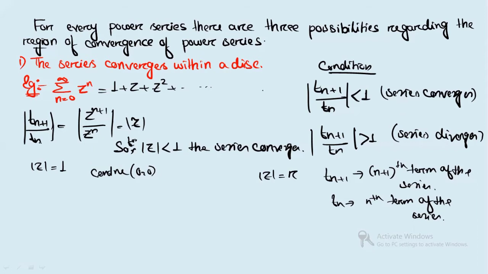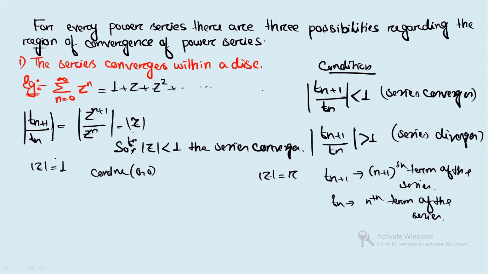Once again I'm repeating, we have seen the n plus 1 term by the nth term, and you got mod z. So you have to see when the series will converge within a disk. For a disk, mod of z equals r is the equation of a circle, here with center at the origin and radius r equal to 1.